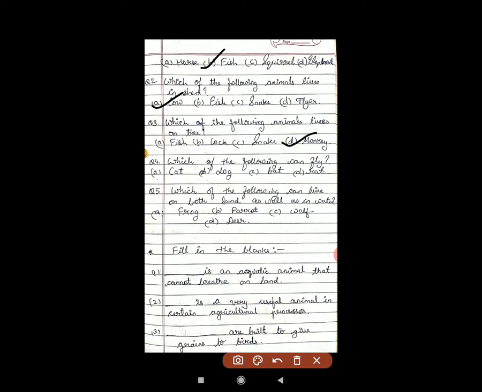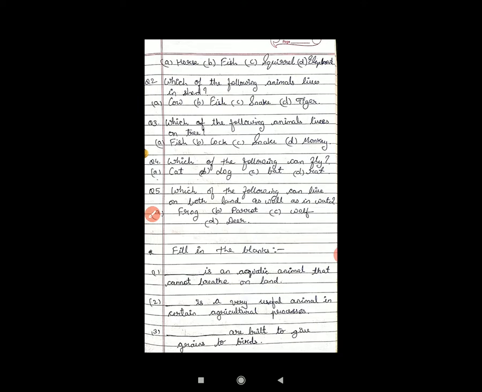Question number 4. Which of the following can fly? Cat, dog, bat, rat. इसमें से कौन fly कर सकता है? Bat. Yes, this is not the bat of bat and ball, this is the bird-like bat which can fly. Question number 5. Which of the following can live on both land as well as in water? Frog, parrot, wolf, deer. From this, which can live on both? Yes, frog. Very good.